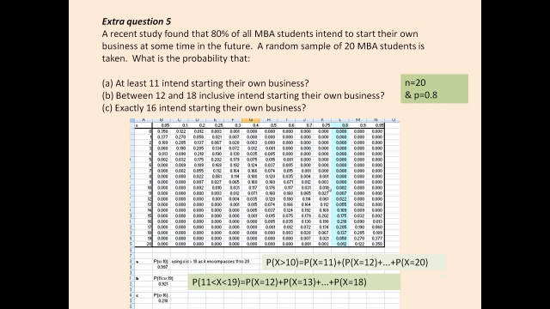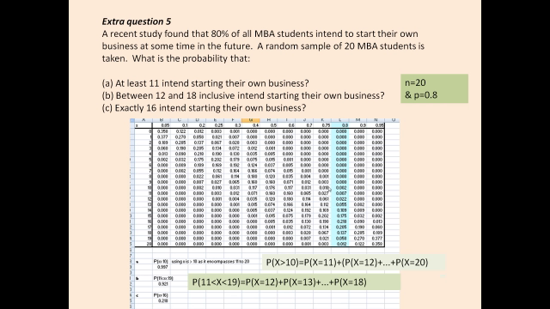We know it's discrete when we're talking about students. We can't have half a student, so there's going to be a discrete outcome in terms of our sample of 20 students. When we ask how many of them intend to start their own business, it's going to be a discrete number, and we have that fixed probability. So it does tend to suggest that this is binomial. We can run through those characteristics and check for that. We would always do that first for any discrete probability situation, because if it is binomial, that's going to save us some time, as we can go straight to the tables to get our probabilities for the calculations.